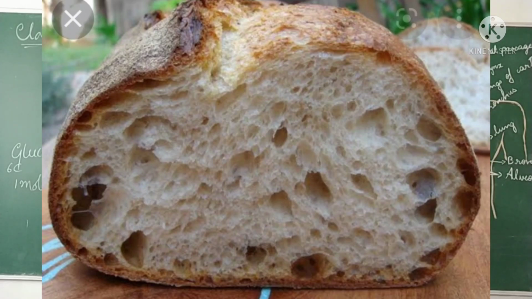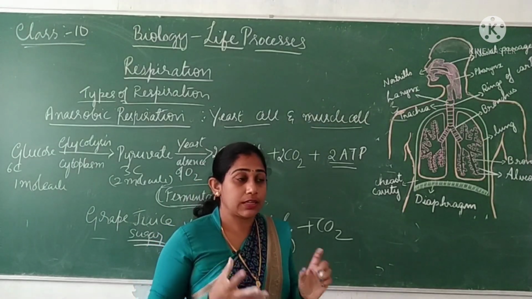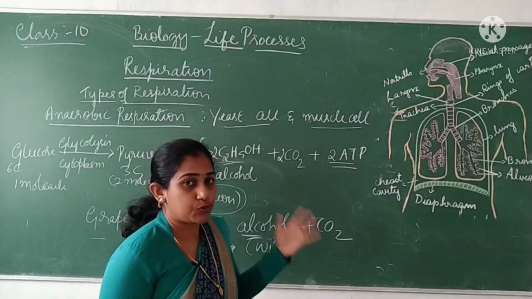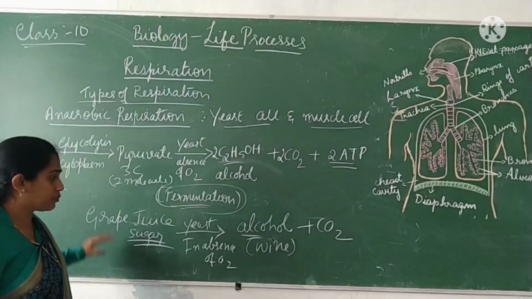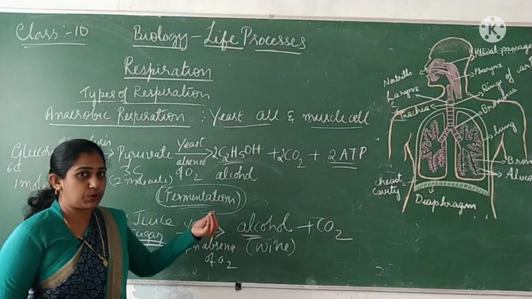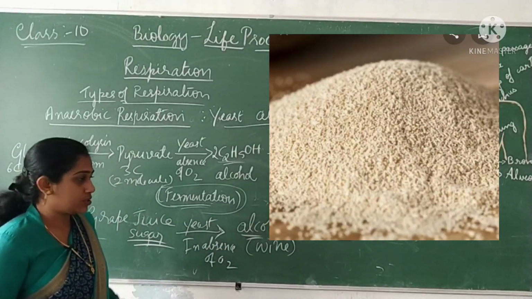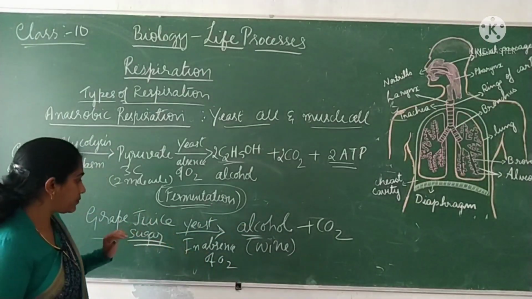When you bake this bun or bread, the carbon dioxide gas which has been trapped inside the dough tries to escape out. When it escapes, it leaves some air spaces that make the bread and bun spongy and fluffy, right? So the cake or the bun becomes fluffy. There also you are using the fermentation process by using the yeast cell. You add some yeast to that dough, so it will produce carbon dioxide gas. So you can see different fields where they use this fermentation process.